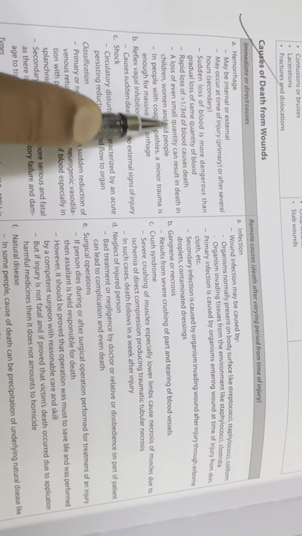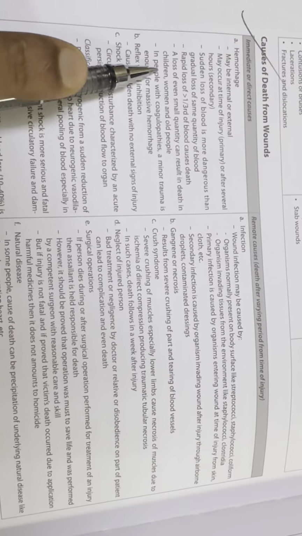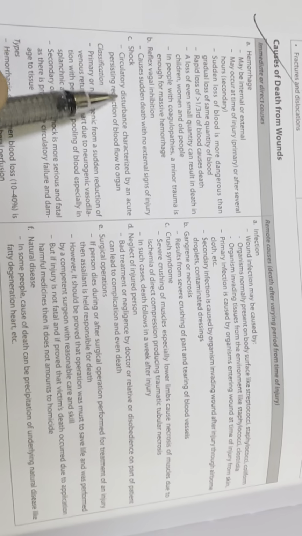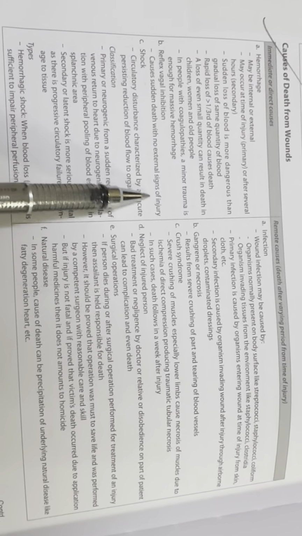A loss of even a small quantity can result in death in women, children and old people. In people with coagulopathies, minor trauma is enough for massive hemorrhage. Reflex vagal inhibition causes sudden death with no external signs of injury.